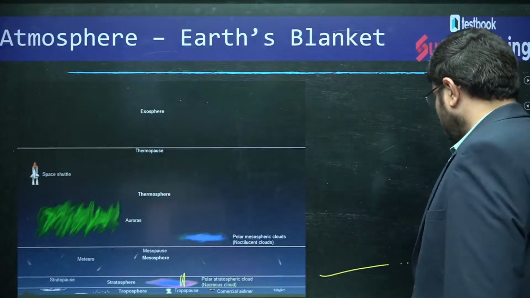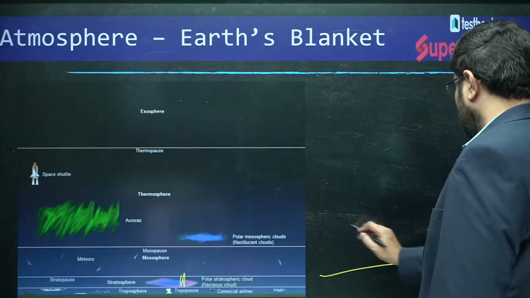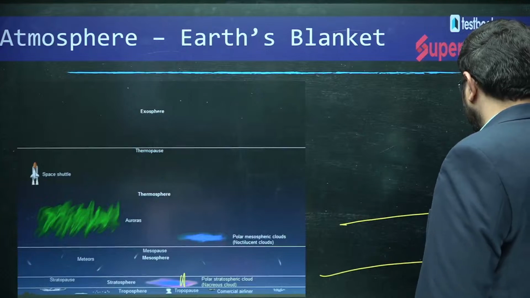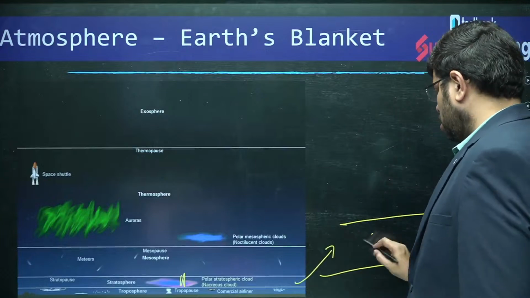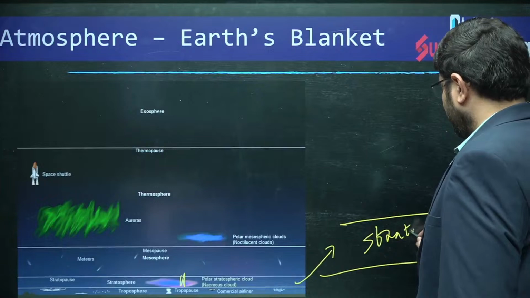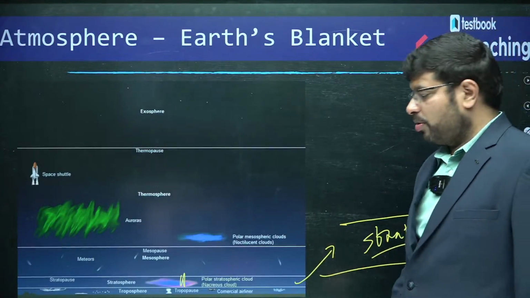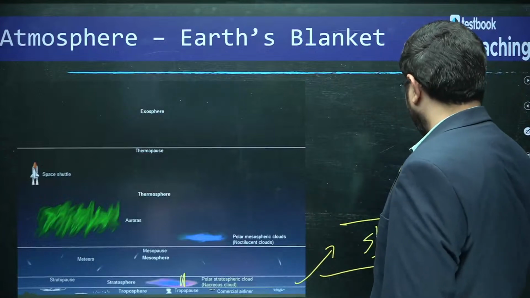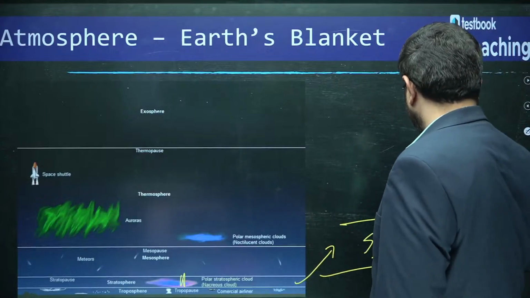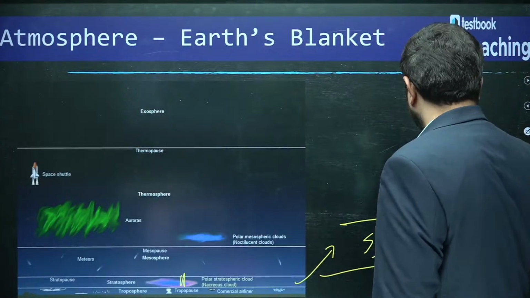So, after around 13 kilometers on average, until 50 kilometers, you have the stratosphere. What is the significance of the stratosphere? You have the ozone layer. Stratosphere is the ozone layer.